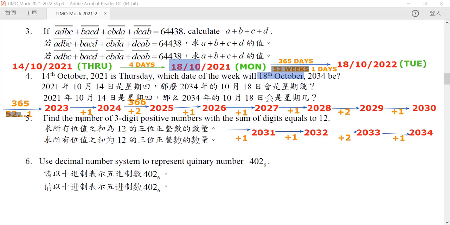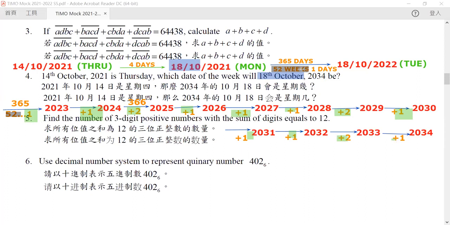So how many days have we added? Now let us combine them together. So we start 1, 1, 2, 1, 1, 1, 2, and then 1, 1, 1, 2, and then an extra 1.